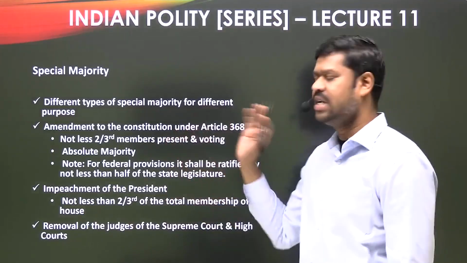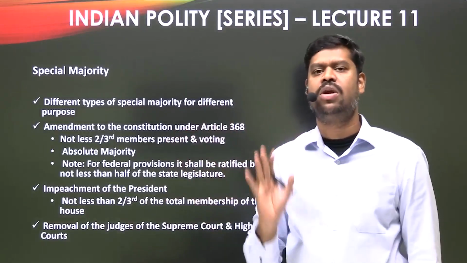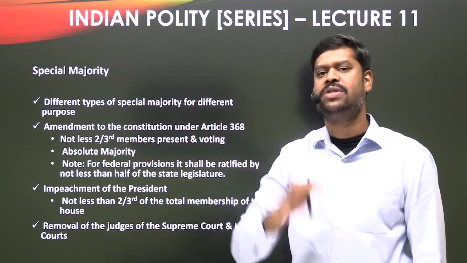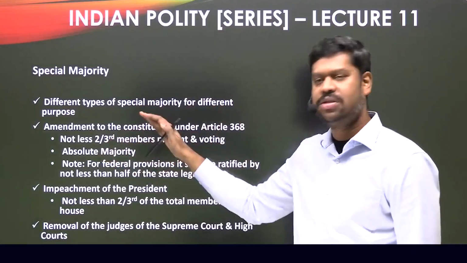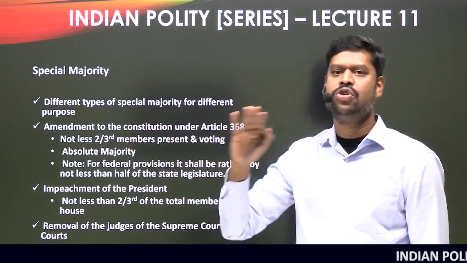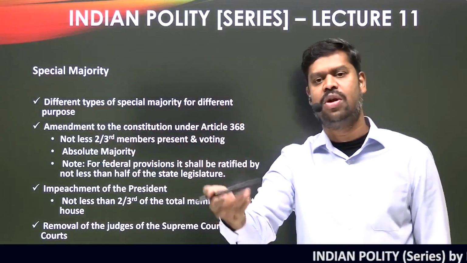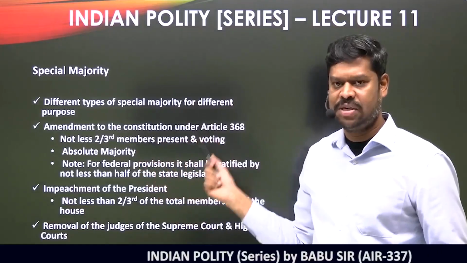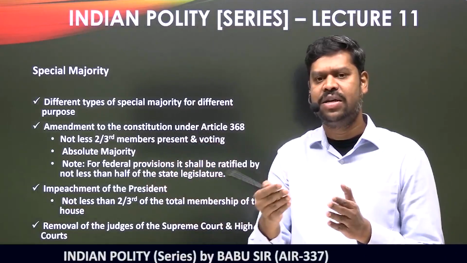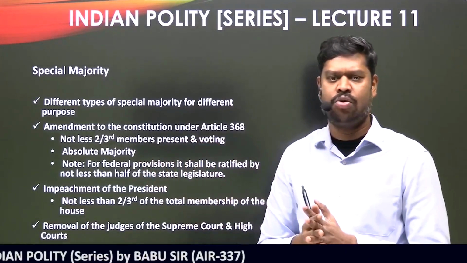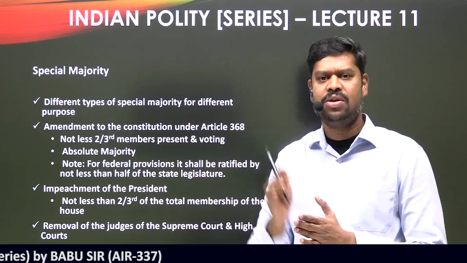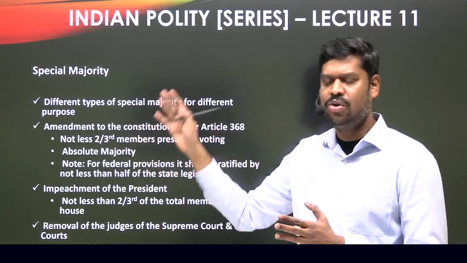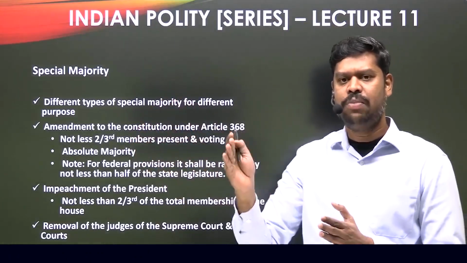So the first condition is satisfied, but that would not amount to what is called a special majority. To satisfy special majority, the second condition should also be satisfied. Only when both the conditions are satisfied, then as per the constitution, the proposal is said to be passed with what is called a special majority. So first condition, not less than 2/3 of the members present and voting. In the example we have taken, minimum 300 members are supporting it, so the first condition is satisfied. Now come to the second condition.